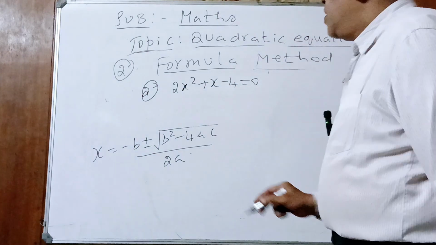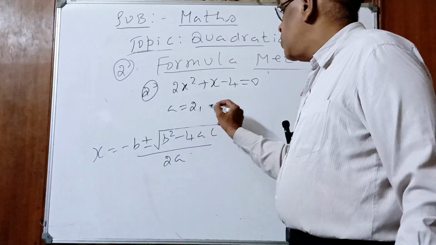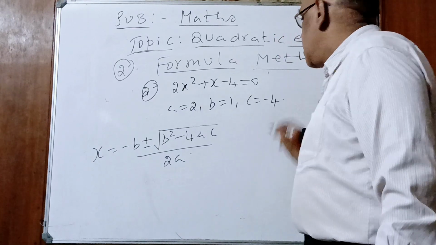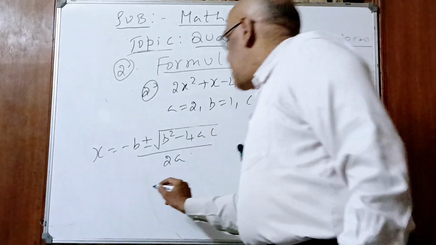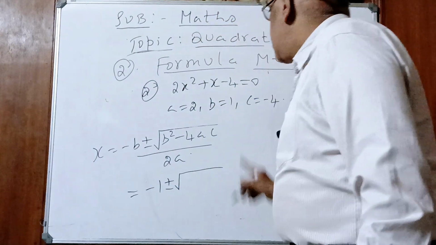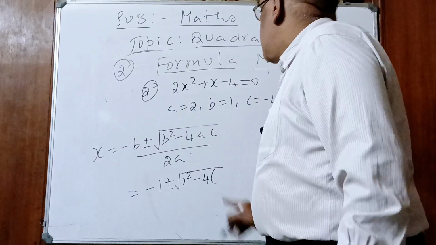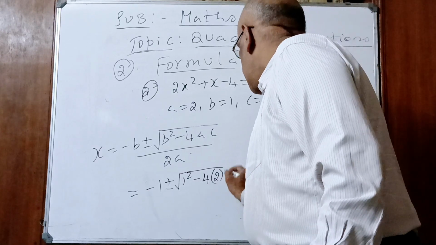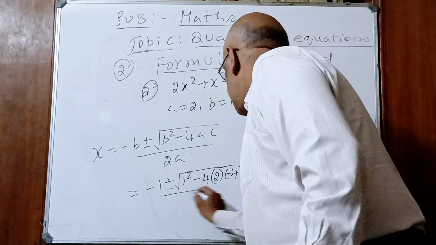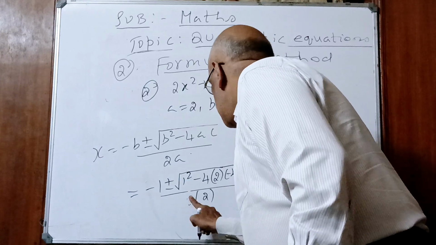Understood? Come, children. What is a value here? a value is 2. Coefficient of x square is a, 2. What is b? Coefficient of x, plus 1. What is c? Minus 4. So what is b value? Minus 1 plus or minus under root b square. What is b square? 1 square, minus 4ac. 4a is 2. What is c? c is minus 4, whole divided by 2a. 2 into 2.